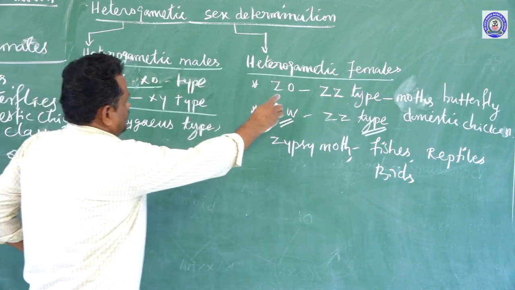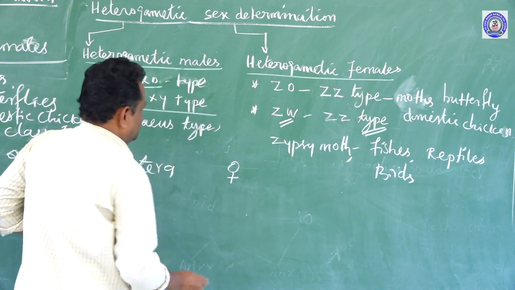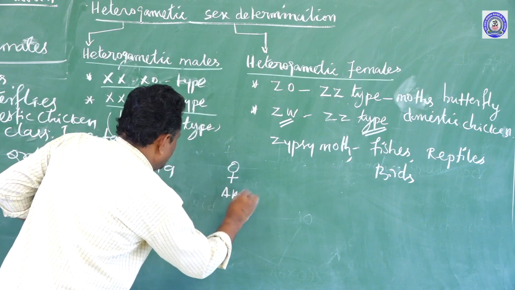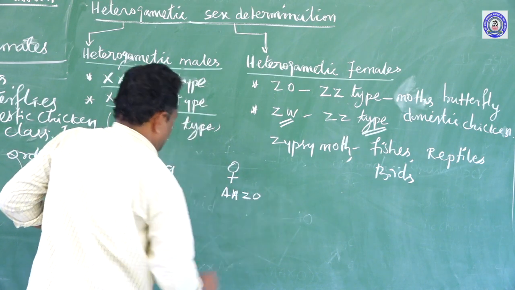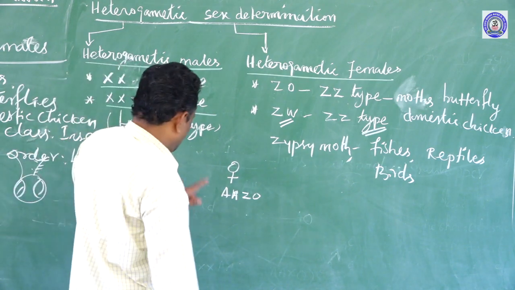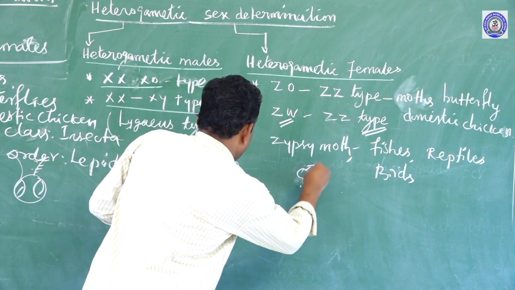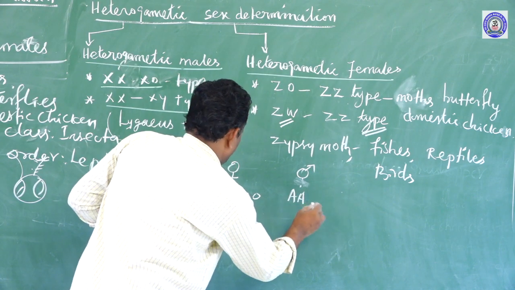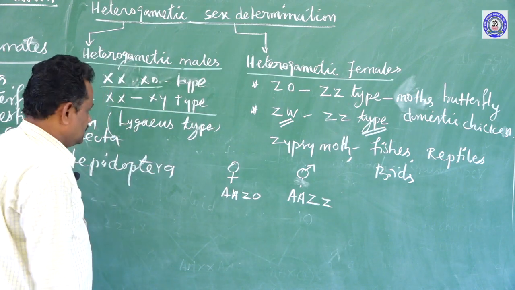So in the case of ZO-ZZ type, the female organism has autosomal chromosomes and ZO in their body cell in diploid condition, and the male organism possesses the pair of autosomes and ZZ sex chromosomes in their body cell.